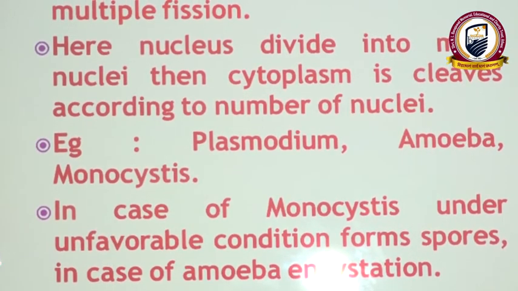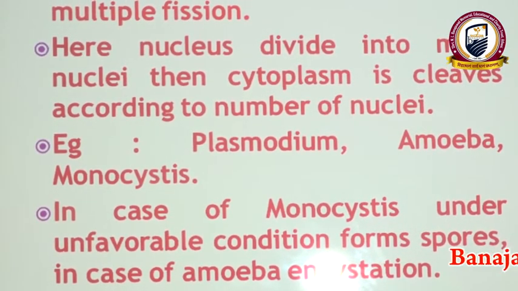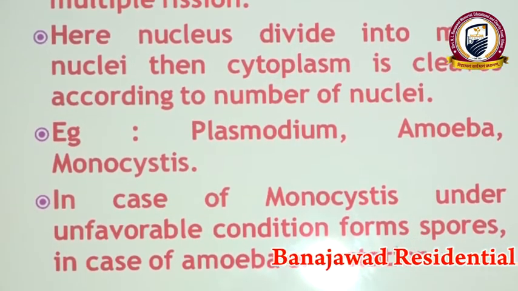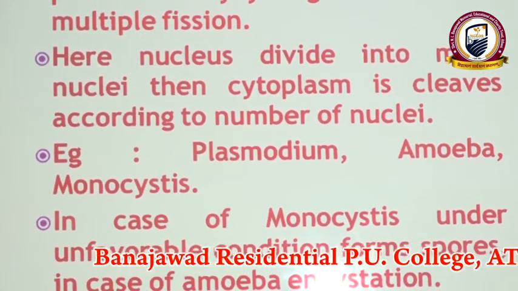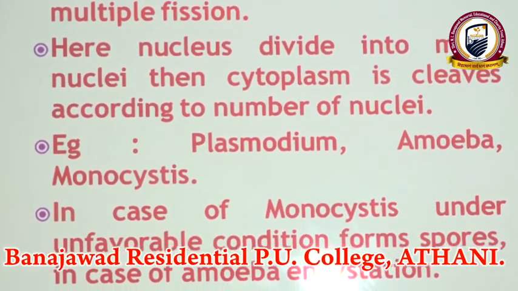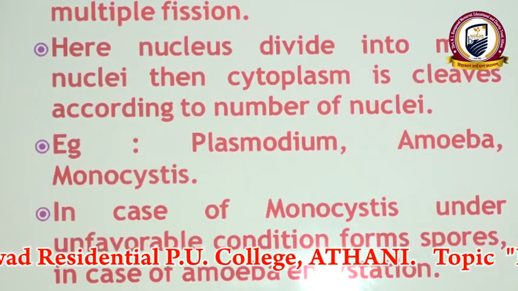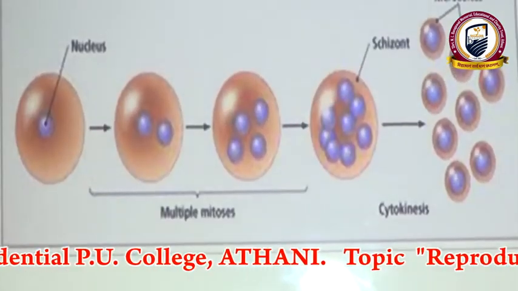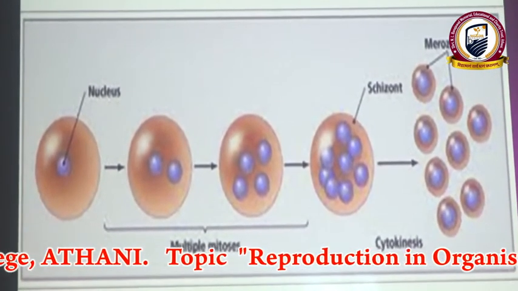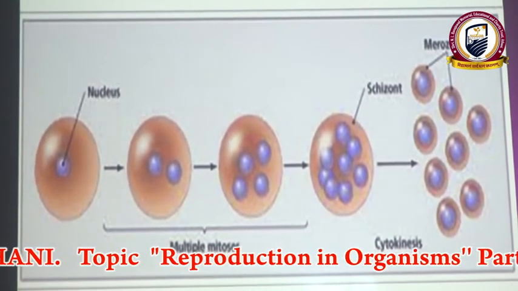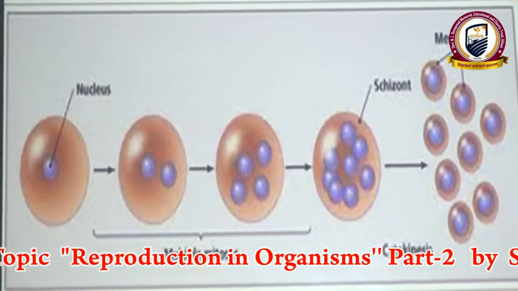Then there are some specialized unicellular organisms where during multiple fission they form a covering around their body and form spores. That process we call encystation. This is the slide showing how a single parental cell divides into many nuclei.